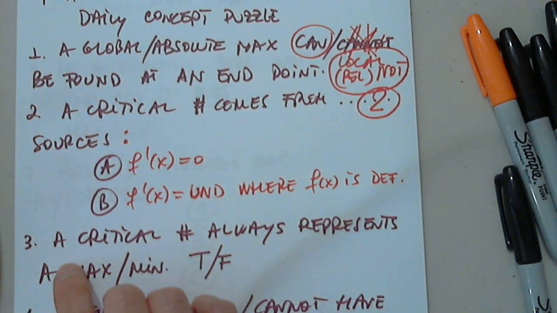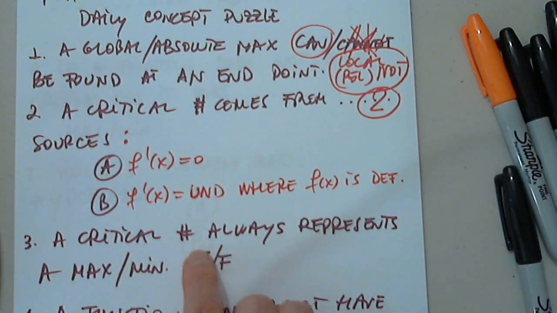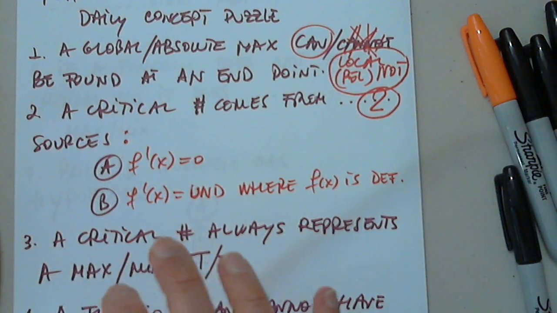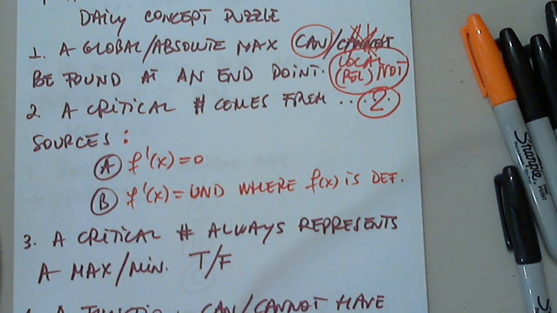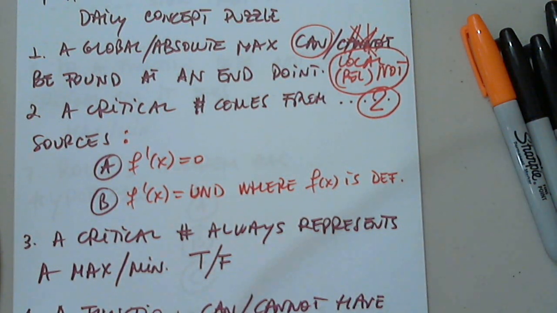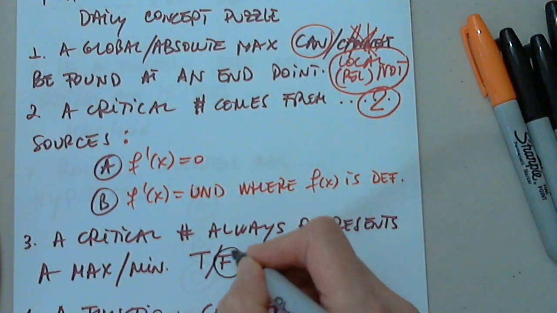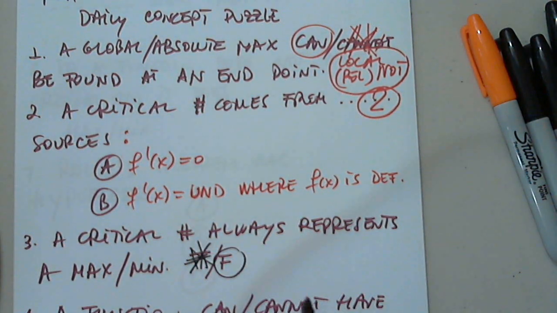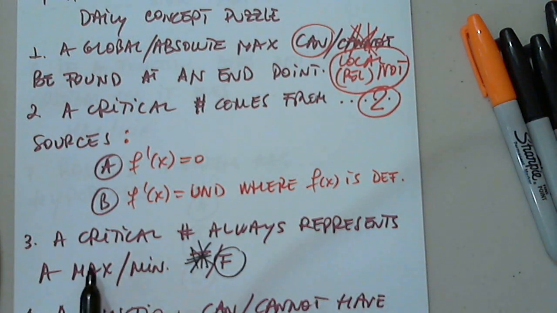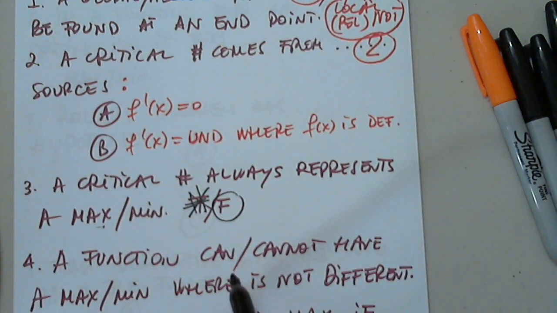Okay, number 3. A critical number always represents a max or min. True or false? False. Other things have to be checked and other things have to happen for a critical number to be a max or a min.